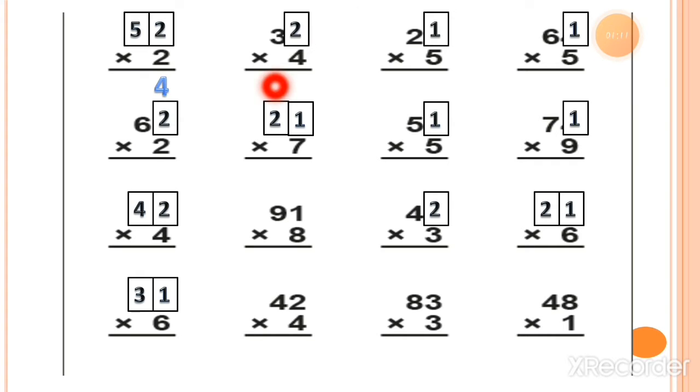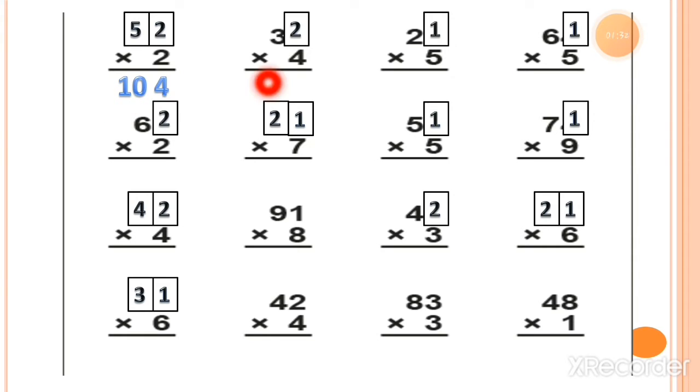Now let's move to the tens column. Here is 2 fives. We have to multiply 2 with the tens value. 2 fives is equal to 10. So here you can see that we get the answer at the tens place in 2 digits.